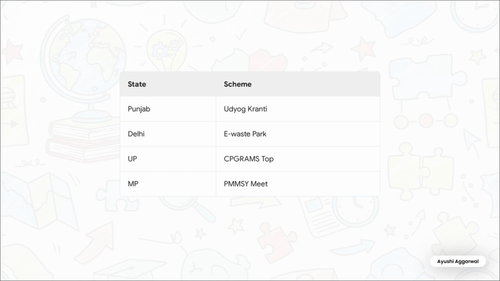Now, look at these huge financial numbers. 6,000 crore rupees were allocated at the Agri-Stock Conference involving Maharashtra, UP, and Karnataka. And the Pradhan Mantri Matsya Sampada Yojana, or PMSY, involved a 38,572 crore rupee investment, hitting a 9% inland growth rate in Indore. Finally, the Sevottam scheme has successfully trained over 28,000 officers.